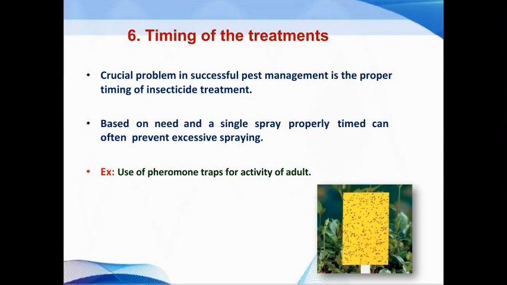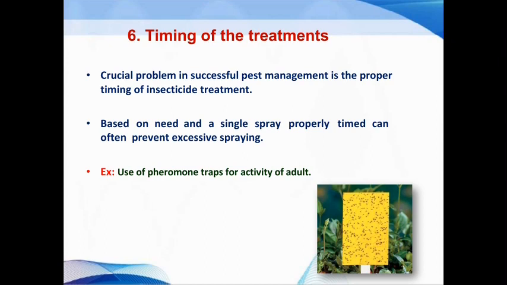Then next is timing of treatments. The crucial problem in successful pest management is the proper timing of the insecticide treatment. We should know when to spray chemicals in our fields. When the pest crosses the ETL, then we can go for pesticide spraying or other methods of pest control. Based on need, a single properly timed spray can often prevent excessive spraying.